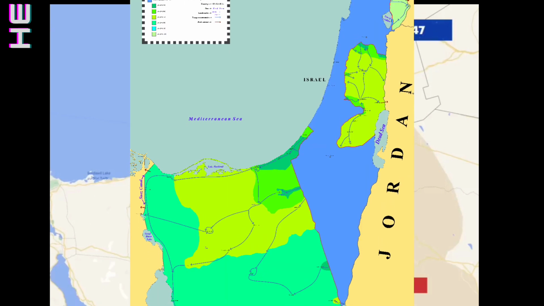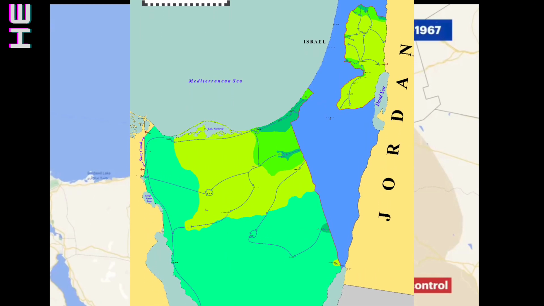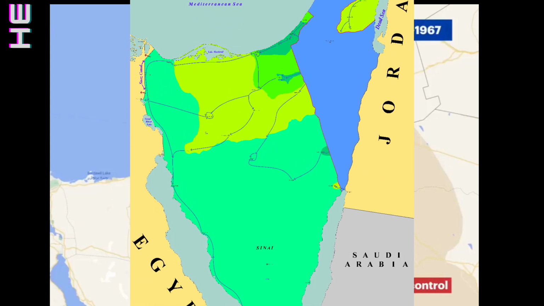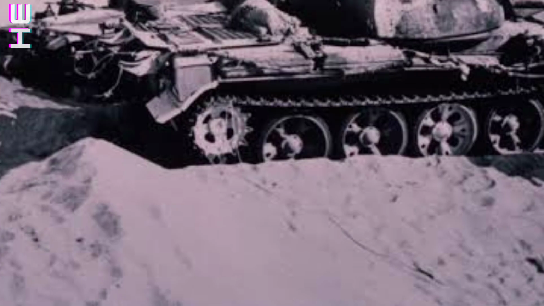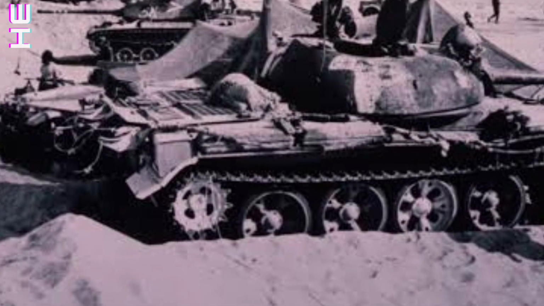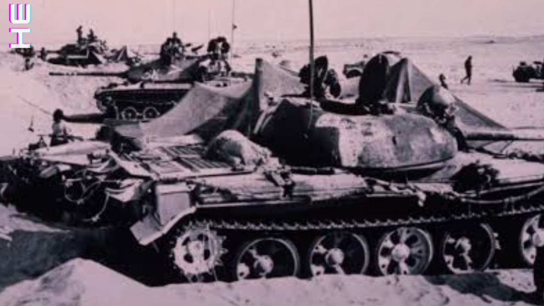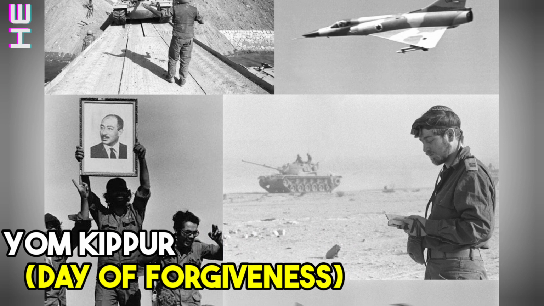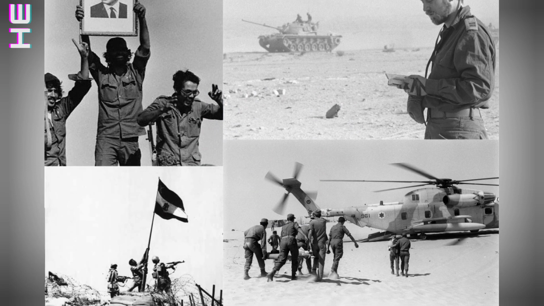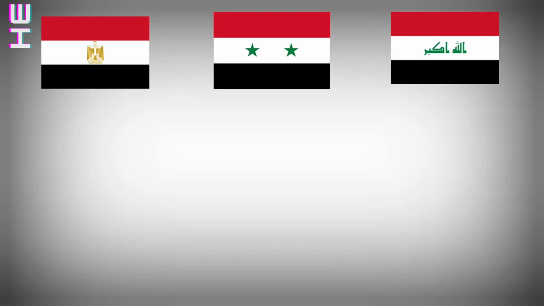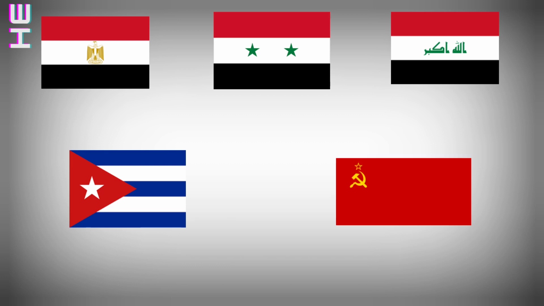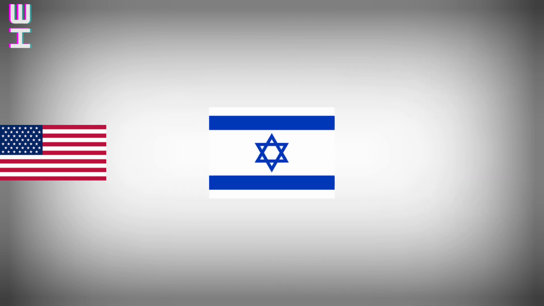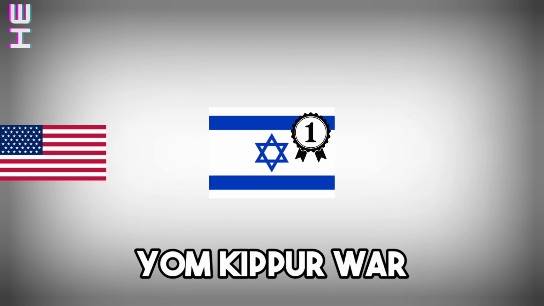From now on, Israel would conquer even more territory, from the Golan Heights to the Sinai Peninsula, all the way to Jerusalem. It was all Israel's now. Israel possessed a war machine that no one in the Arab world seemed capable of stopping. But the Muslims tried again, and this time on Israel's holiest day, Yom Kippur. With nearly twice as many soldiers, Egypt, with the support of Syria, Iraq, Cuba, and the Soviet Union, attacked Israel, backed by the United States. But in the end, once again, Israel achieved the best results in the Yom Kippur War.